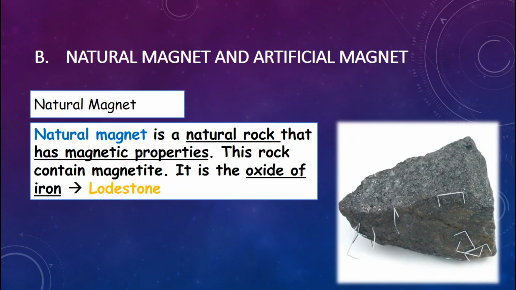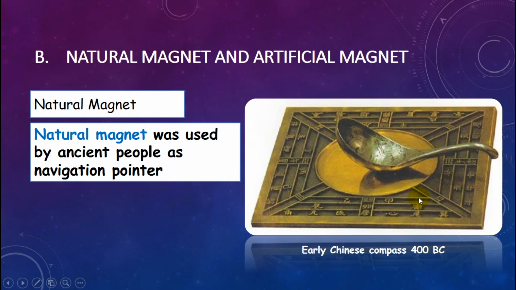How about natural magnet versus artificial magnet? A natural magnet is a natural rock that has magnetic properties. This rock contains magnetism. It is an oxide of iron. We can call it lodestone. It can attract iron. Natural magnets were used by ancient people as navigation pointers. Look at this picture. An early Chinese compass, from about a hundred years before the century.